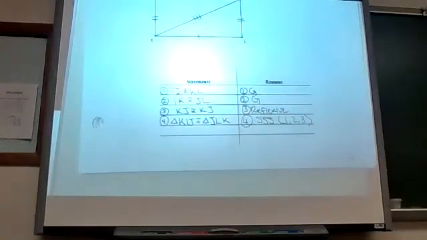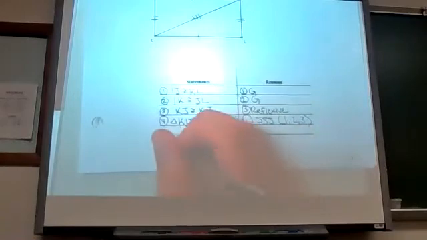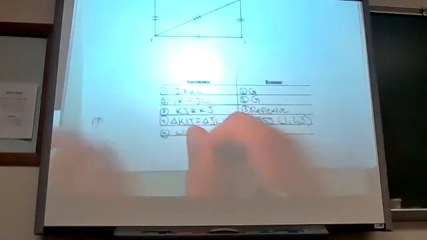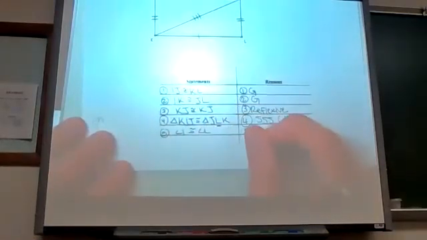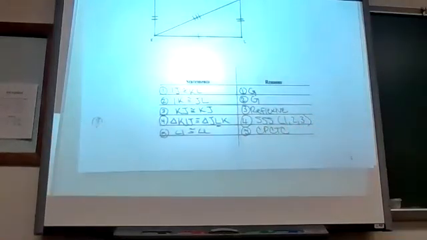By side, side, side. And so then I and L, those angles are in the same spot, so we're good. Angle I congruent to angle L, CPCTC. Okay, so it's just an extra step there at the end.